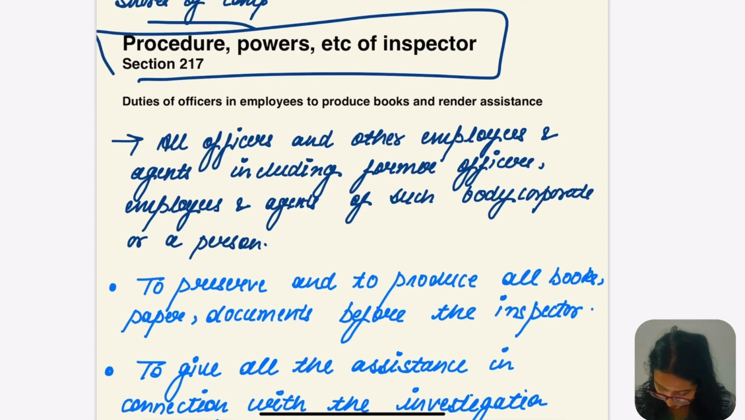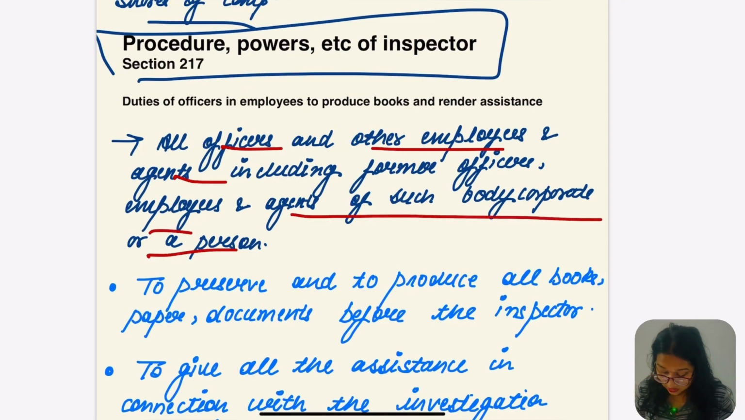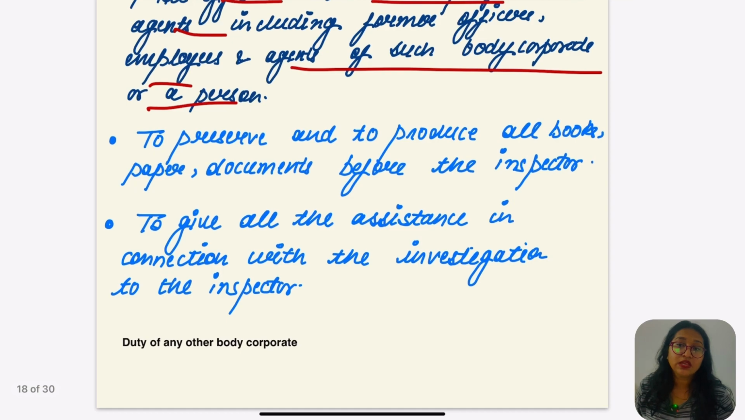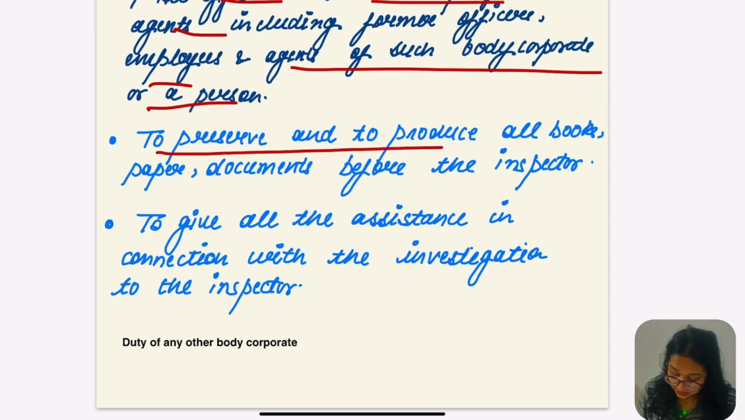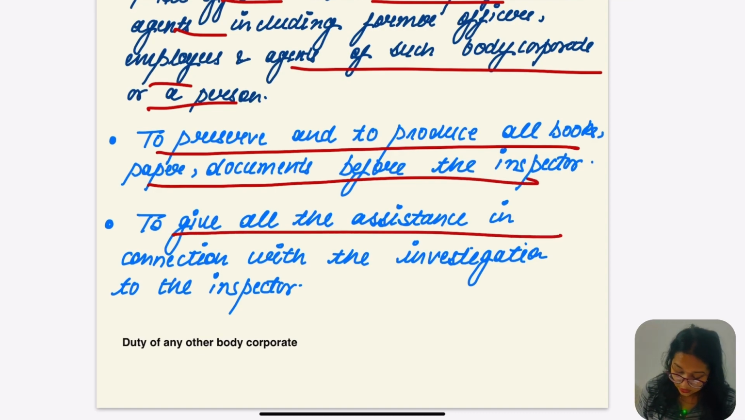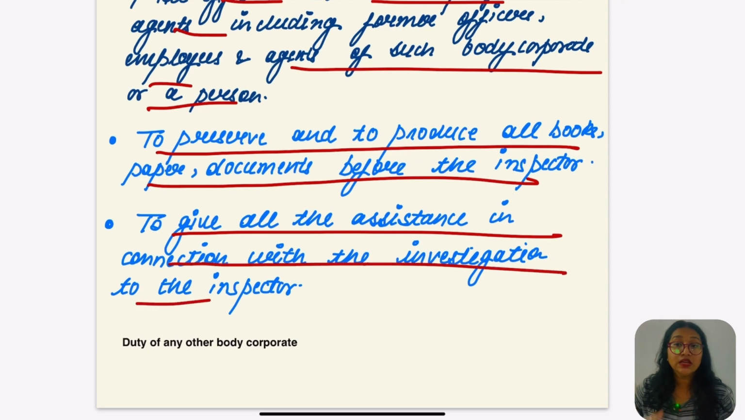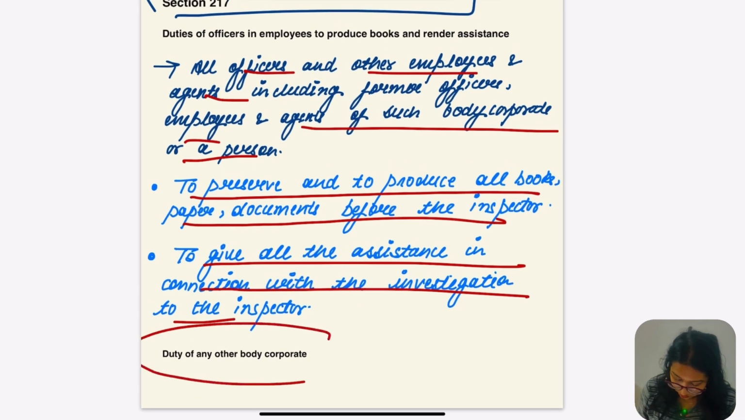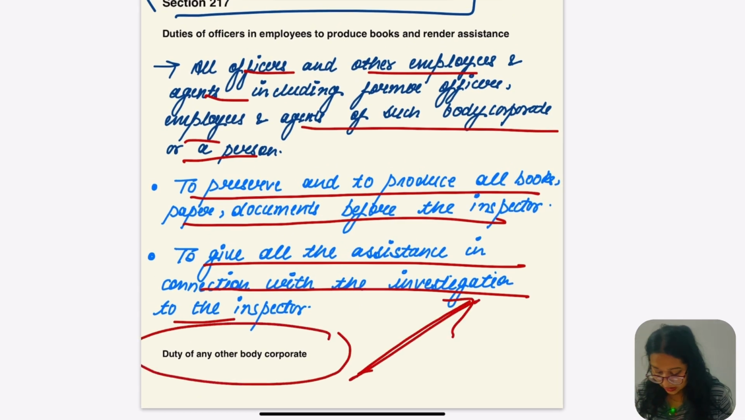of the inspector. All officers, other employees and agents, which includes former officers, employees and agents of such body corporate, what do they have to do? These people have to produce the documents asked for by the inspector, to preserve and produce all the books, papers and documents before the inspector, and to give all the assistance in connection with the investigation to the inspector. The duty of other body corporate is also the same as the duties of officers and employees.